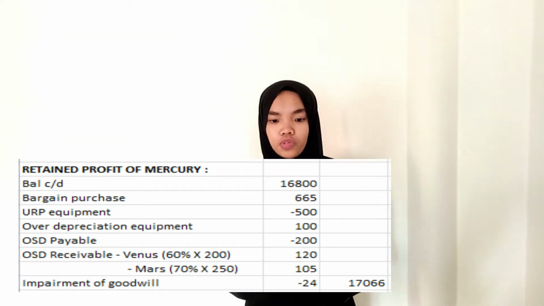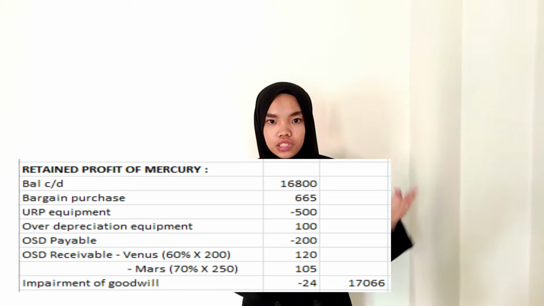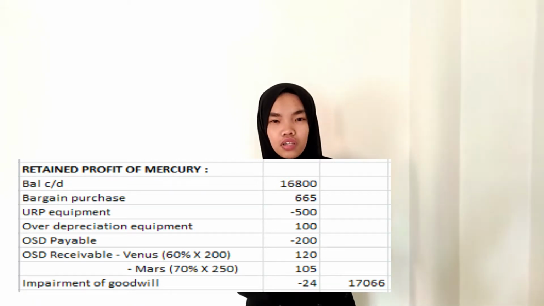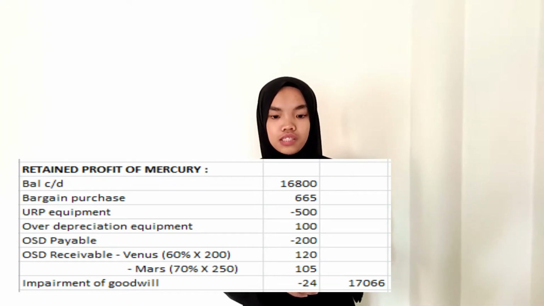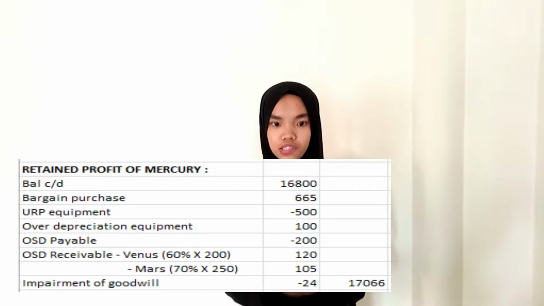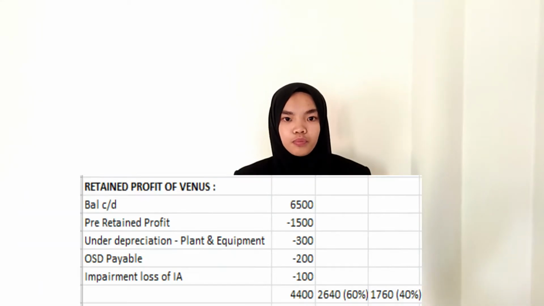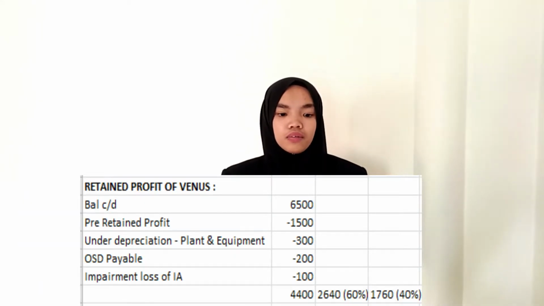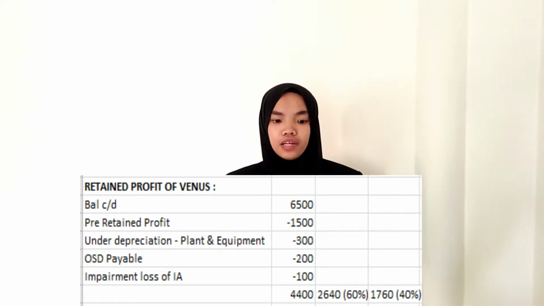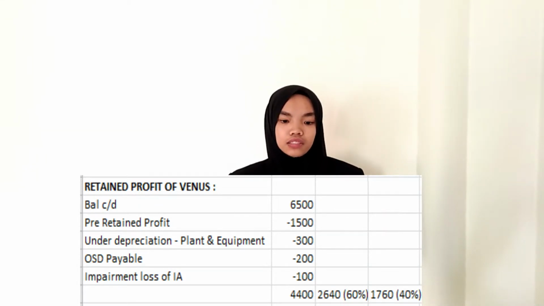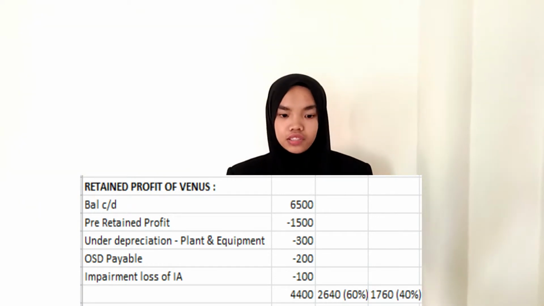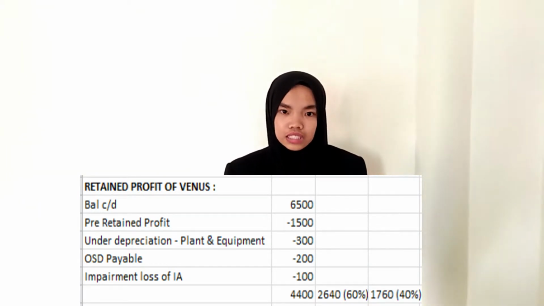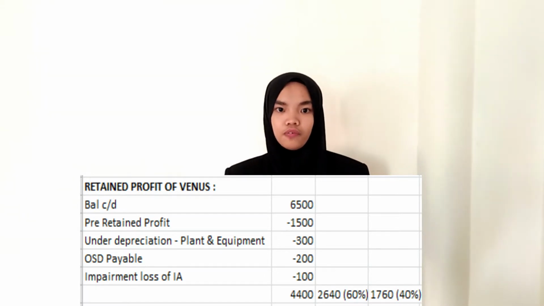Next, impairment of goodwill, also we take from the calculation of goodwill. So the total retained profit of Mercury is 17,066. Okay, next, retained profit of Venus. Balance carried down 6,500. Then we minus intra transaction and get the total retained profit of Venus.